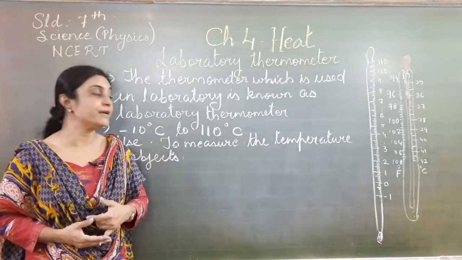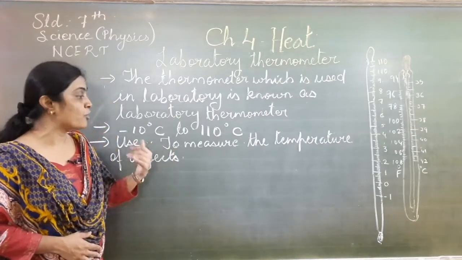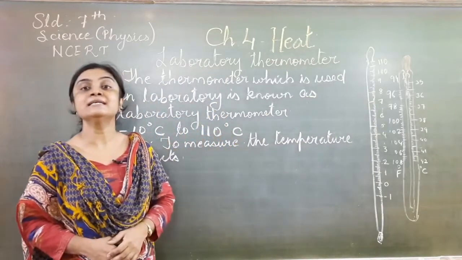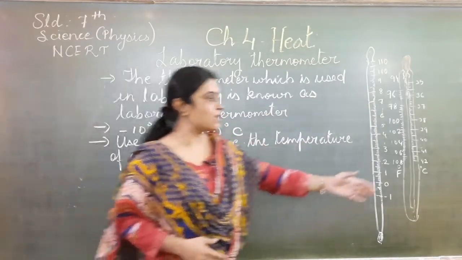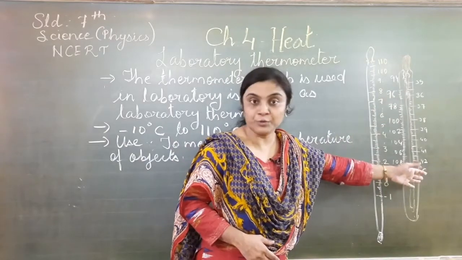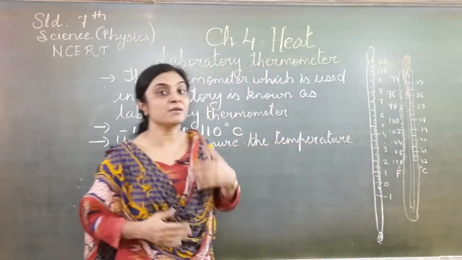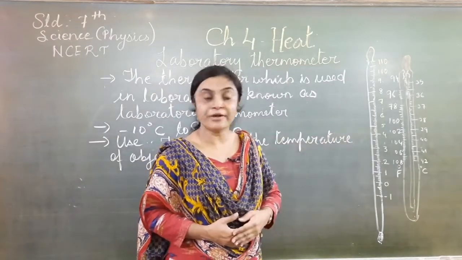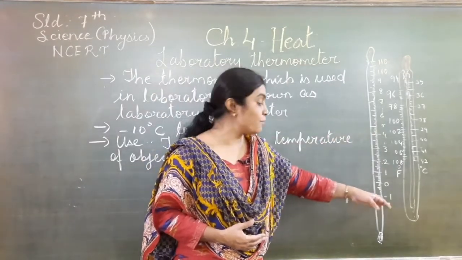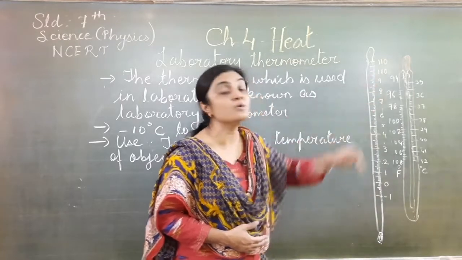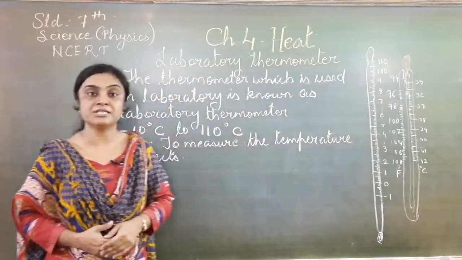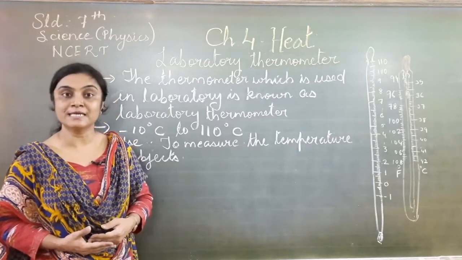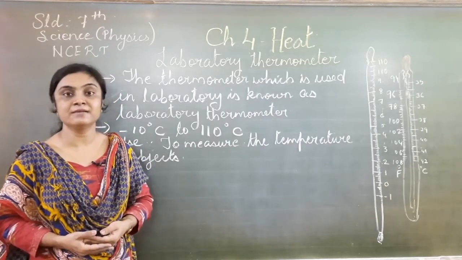The range of a laboratory thermometer is from -10 degrees Celsius to 110 degrees Celsius, whereas in a clinical thermometer the range was 35 to 42 degrees Celsius. So objects which are much hotter we will measure with the help of a laboratory thermometer, whose range is from -10 degrees Celsius to 110 degrees Celsius. This is used to measure the temperature of objects. How can we measure? Let us see.